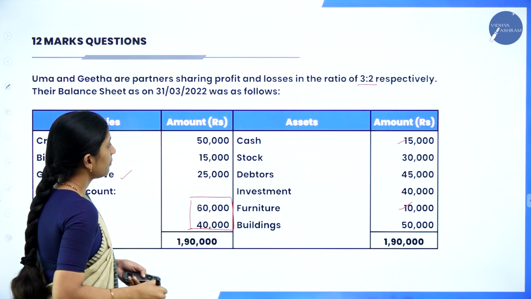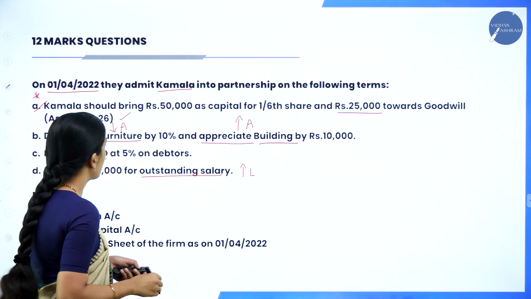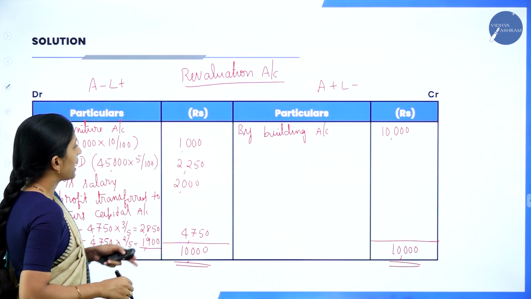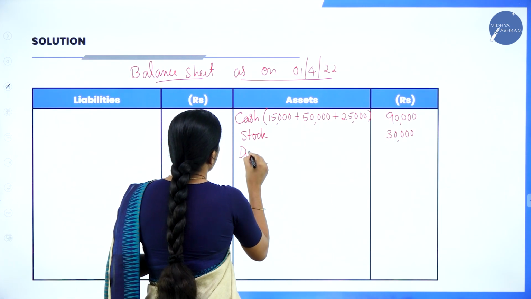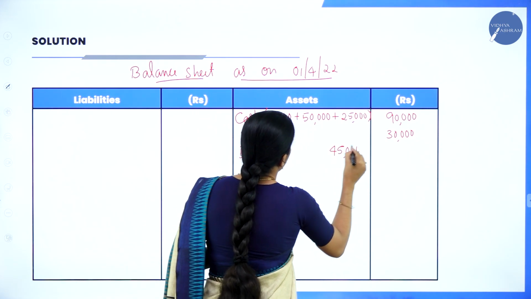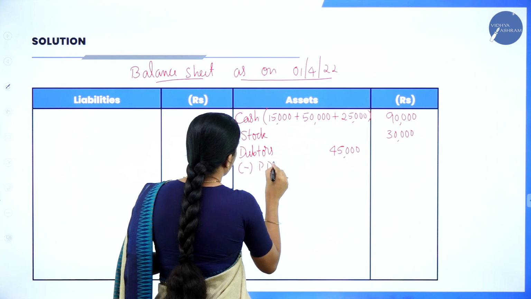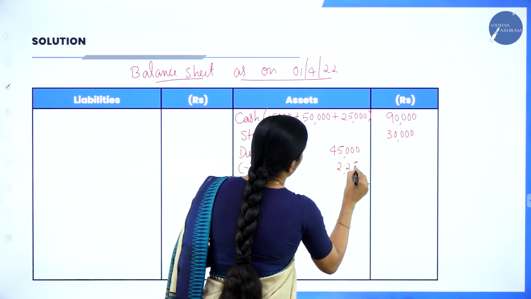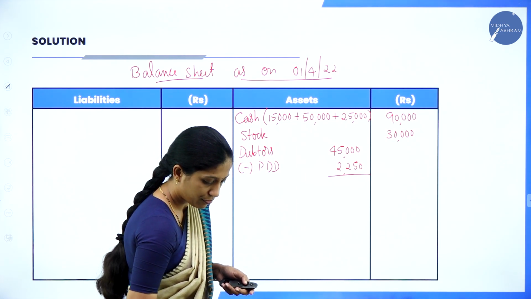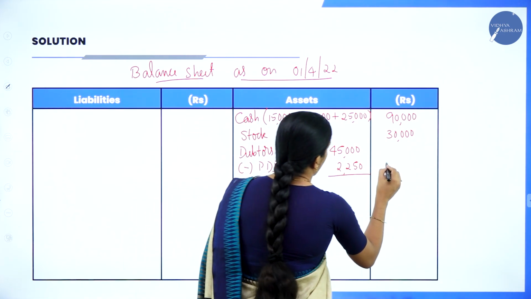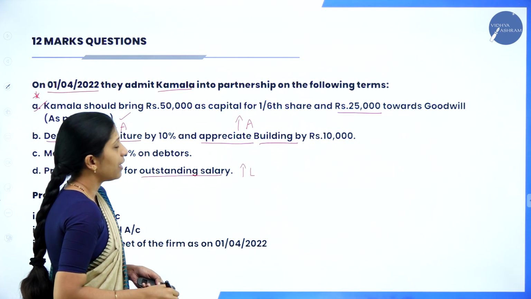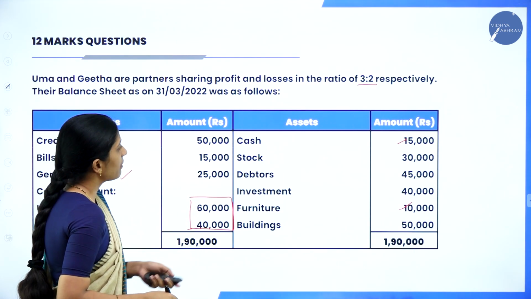Next one, debtors 45,000, but we have PDD 5%. So 45,000 minus 2,250. Debtors 45,000 minus PDD 2,250. So 45,000 minus 2,250, that will be 42,750.